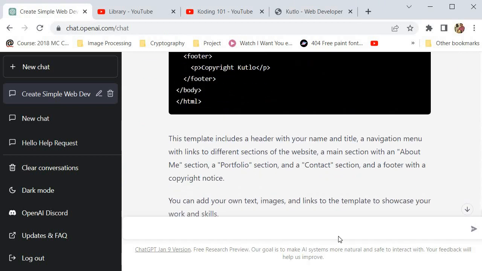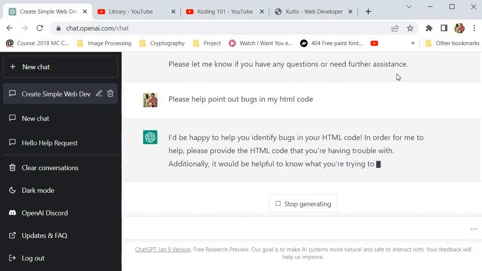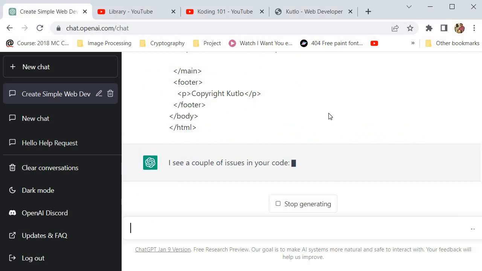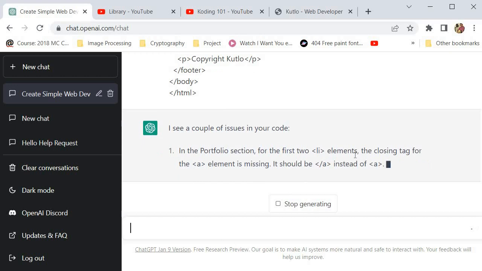Alright, so I'm just gonna go down over here and I'm gonna say, please help point out bugs in my HTML code. Alright, it says I'd be happy to do so. So we're just gonna provide my code. There you go. It says I see a couple of issues in your code. It says in the portfolio section for the two.